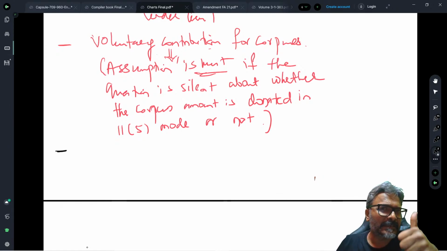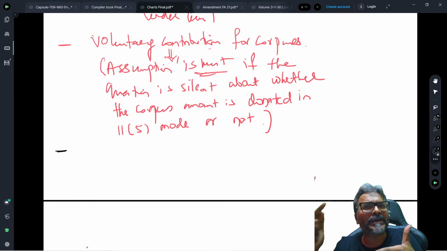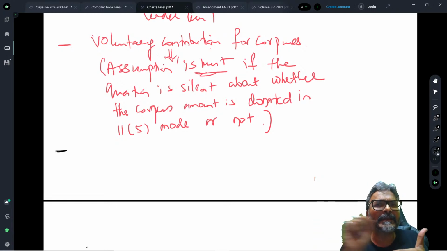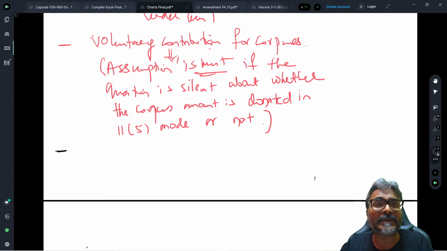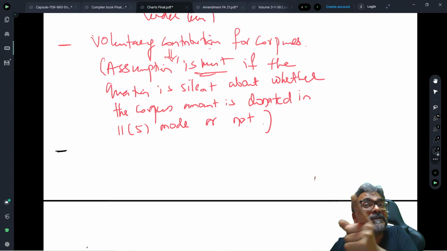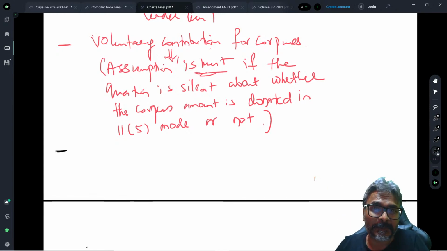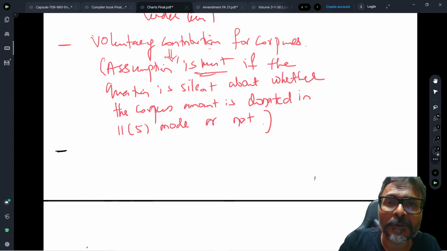But once it is considered as an income, also you should ensure that if that particular corpus amount is applied for charitable or religious purpose in India, then it will not be considered as an eligible application. So please don't give the effect of exemption under section 11 from that voluntary contribution which is for the corpus purpose, on which the 11.5 mode investment has not been done.